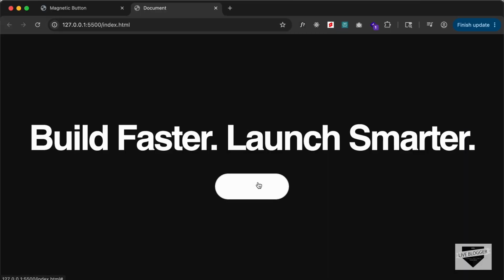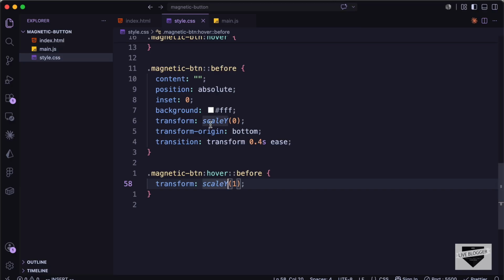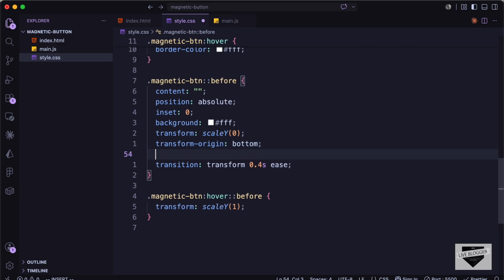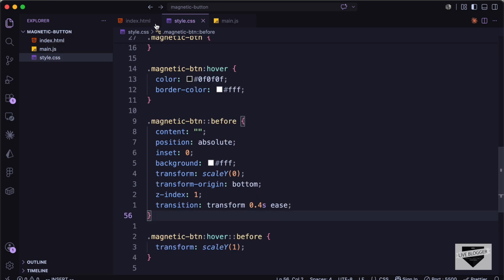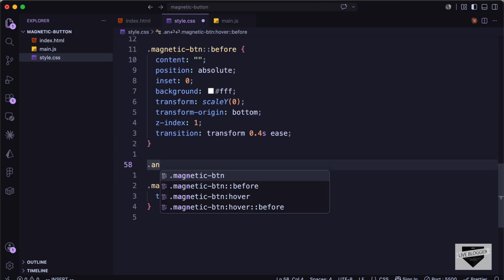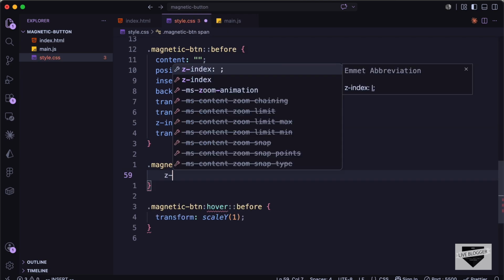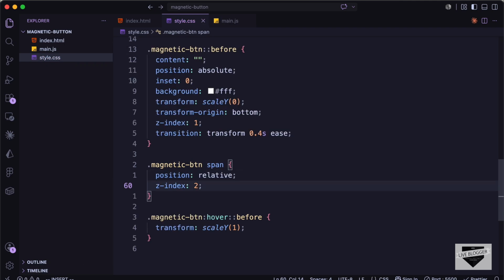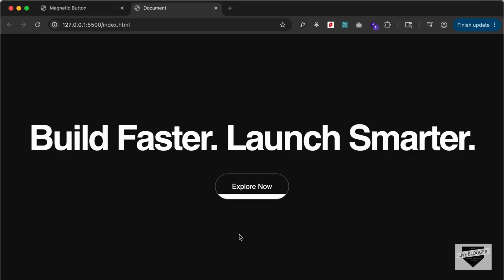Now the text is behind this before selector, so let's fix that. Here for the before selector, I'll just type z-index of 1, and for the text we have this span, so let's type .magnetic-button span. Let's set the z-index to 2. Let's also type position: relative, and this is how it looks. So the hover effect is working alright. Now the last thing we need to do is add the magnetic effect.